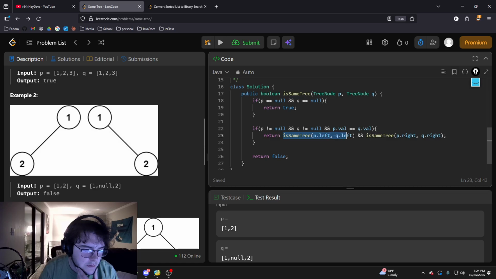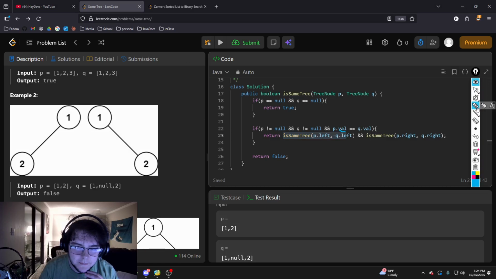So for the left node, it will get the left side of both of these. So you can see one is pointing to null, and then one is pointing to 2 on the left side. And then it will see that if P is equal to null and Q is equal to null, so that means we're at the end, it will return true. But they're not, one of them is a node. So then we check if both are actual nodes. And we can see here that the left side of the, what would be the Q node, the Q tree is not null, or it is null.